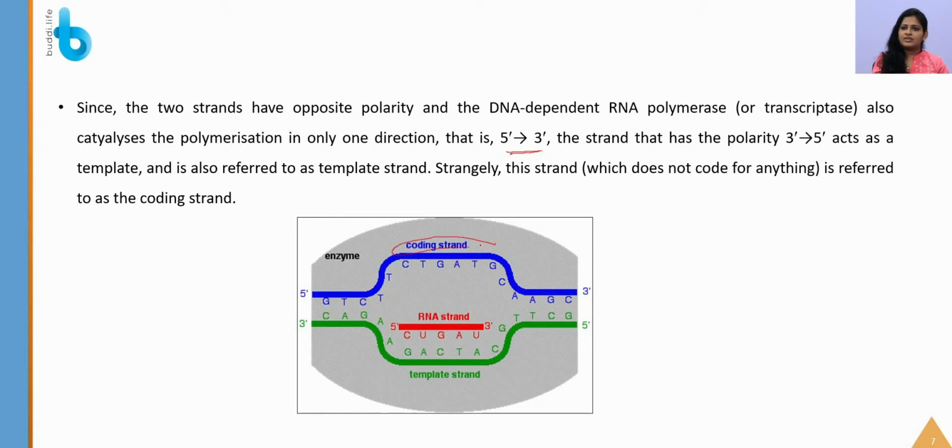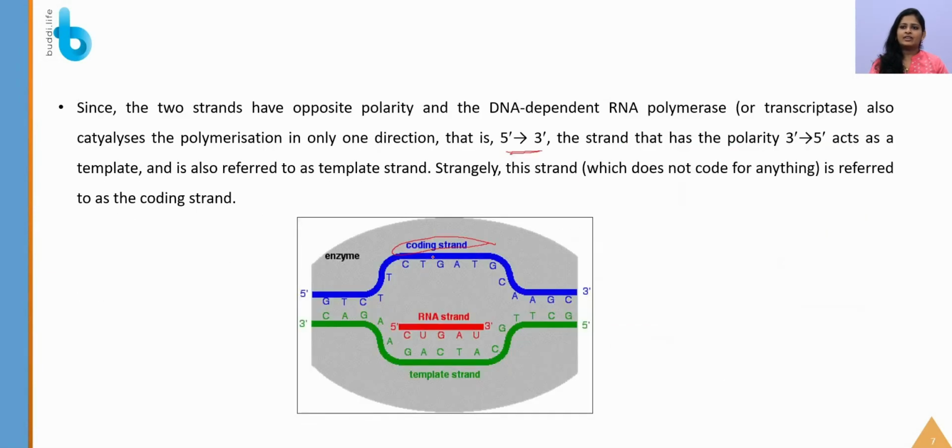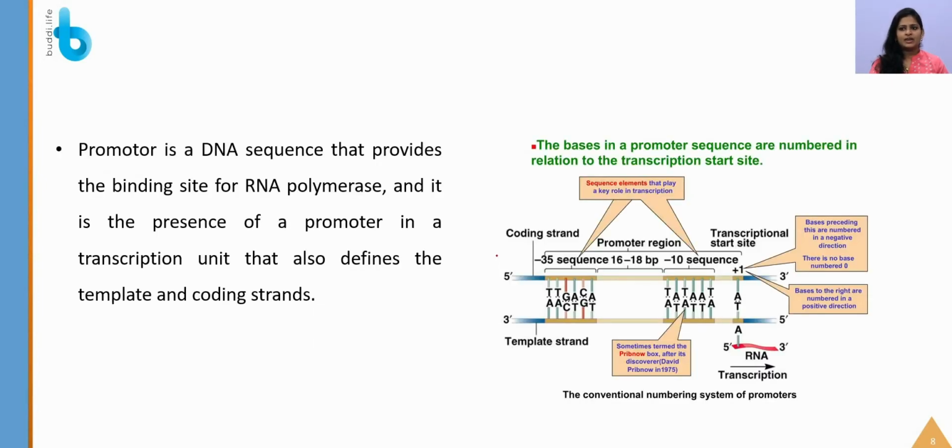You should also remember one more thing. The strand which does not code for anything is referred to as the coding strand. The template strand is nothing but the one from where the information is going to be copied. The strand which is not going to code for anything is called the coding strand. Why we are mentioning this is that everything we are going to define, the promoter and terminator regions, will be in reference to the coding strand. That's why we are mentioning the coding strand, and we are telling you that it will be important.